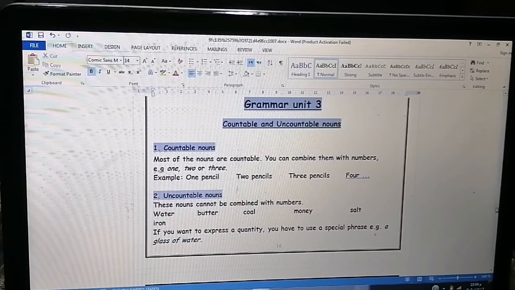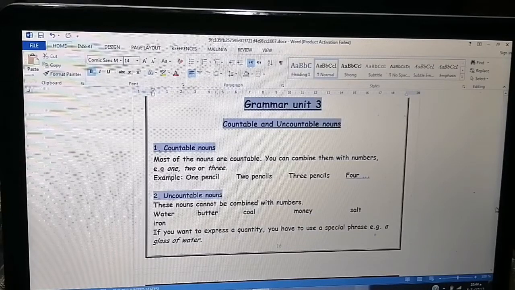Now let's move to the uncountable nouns. These nouns cannot be combined with numbers. So we say water. We cannot count water except if we put it in a bottle or something, or a glass maybe. But water itself, no, we can't count it. Okay? It's an uncountable noun. Note that here we are dealing with the nouns, okay? Not adjectives, not verbs, not adverbs, only the nouns, okay?